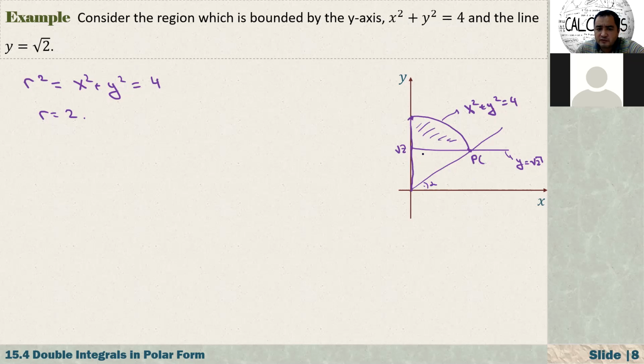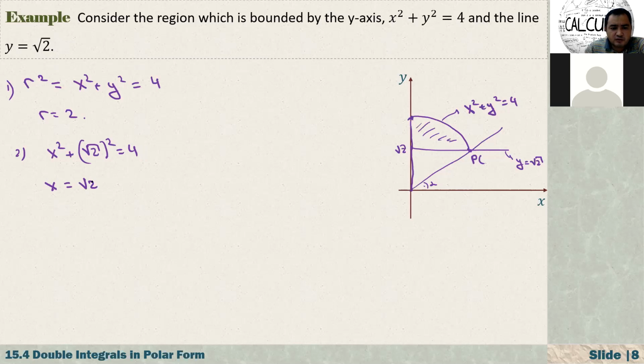So from here, if you substitute y equals square root of 2 into this equation, x squared plus square root of 2 squared is equal to 4. So what is x? It is 4 minus 2, which is equal to 2.